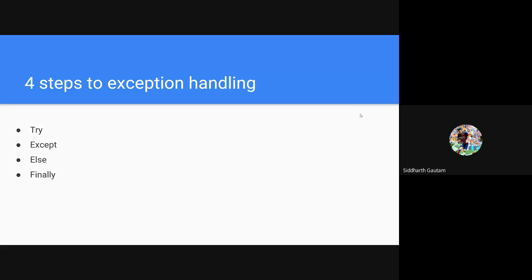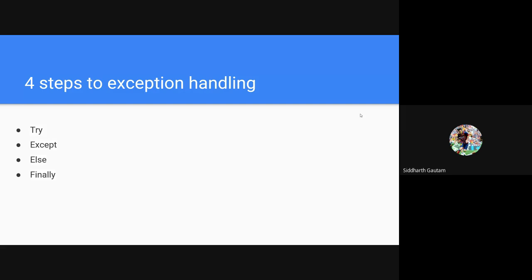So if you're trying to run a code and it fails, it will go to except. And if there is no exception, which means the code runs perfectly, or rather, the code inside the except block does not run, in that case, the code inside the else block will run.